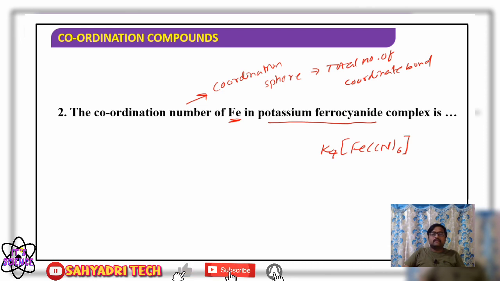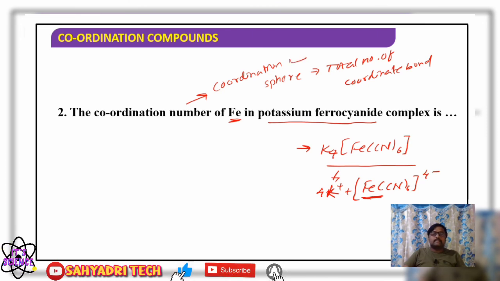Chemically, how do we write this complex? It is K4[Fe(CN)6], potassium ferrocyanide. If it splits, there will be formation of 4K+ and [Fe(CN)6]4-. That is the coordination sphere. Then we think of the total number of coordinate bonds. There will be 6 coordinate bonds, therefore the coordination number is 6.